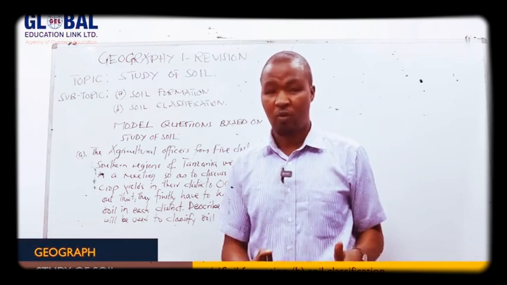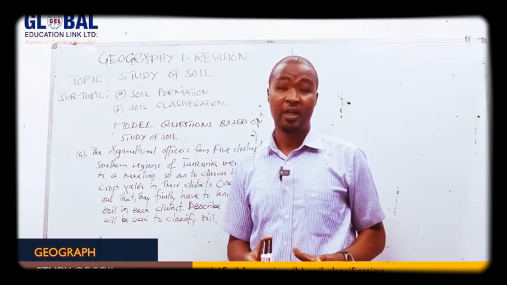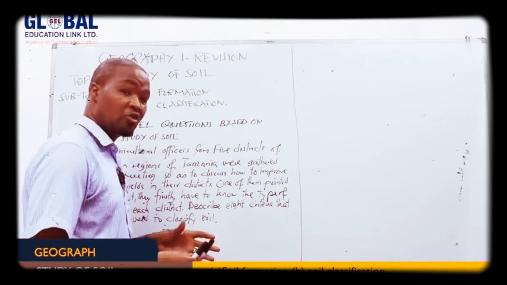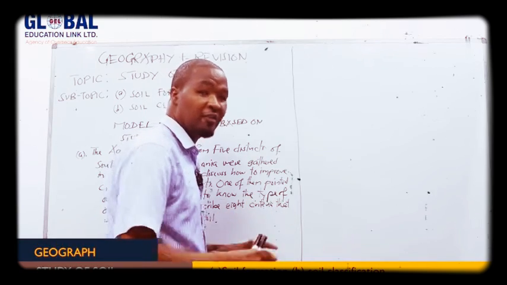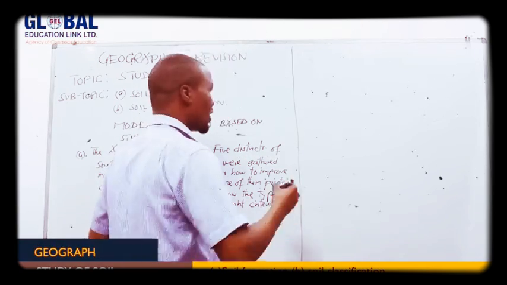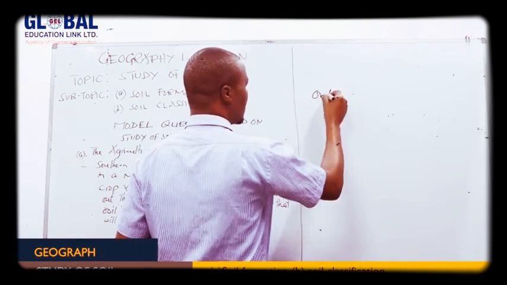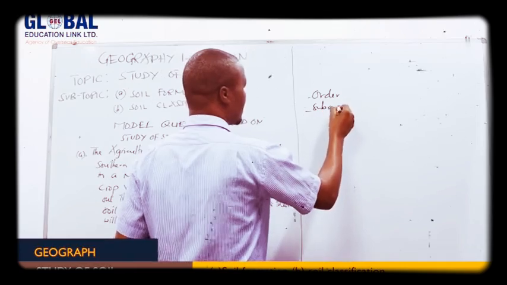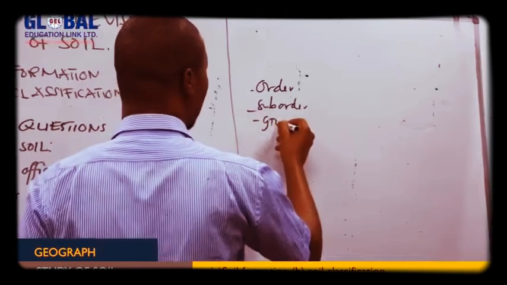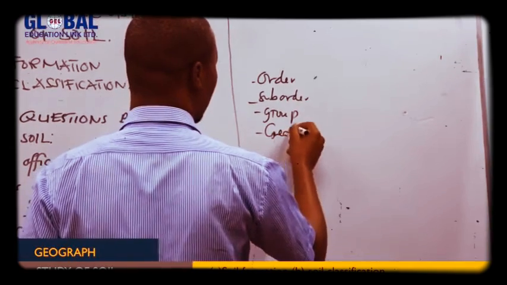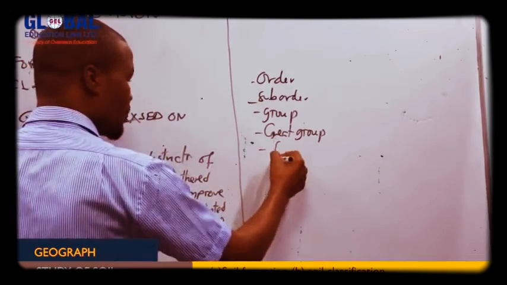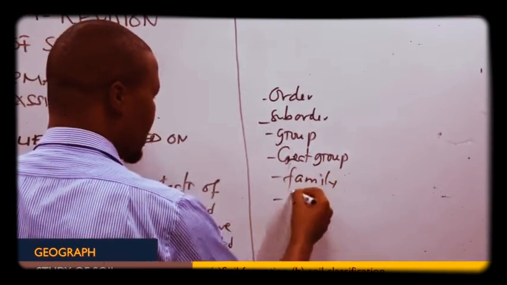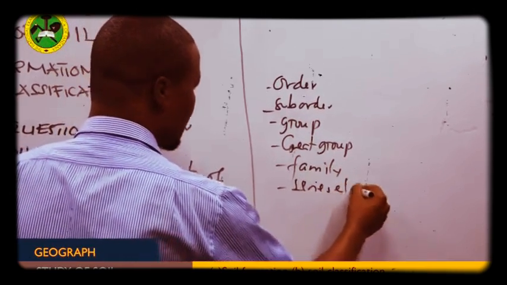As you remember, the soil classification system is cumbersome. Why? Because it involves a lot of criteria. Sometimes you may find that most geographers, in the early years, many years ago, classified soil according to different groups. Some of them classified soil according to order and suborder, some according to great groups, some according to what you call family, series, etc.